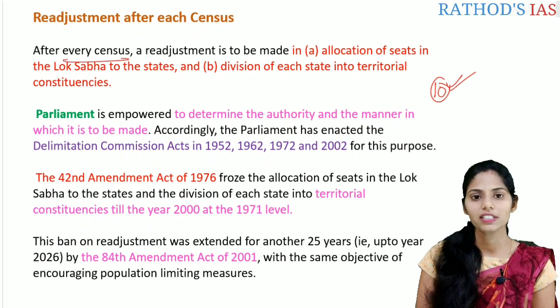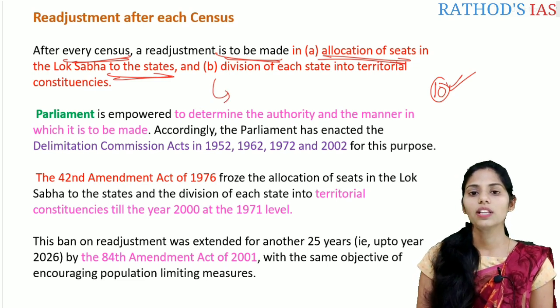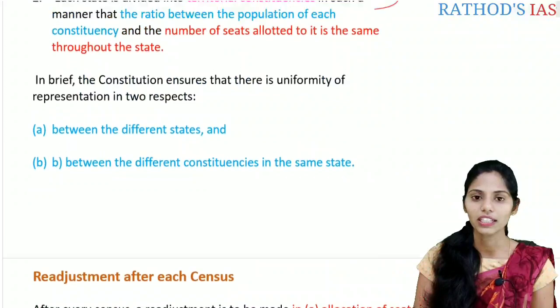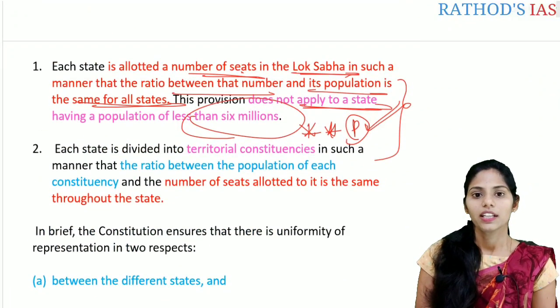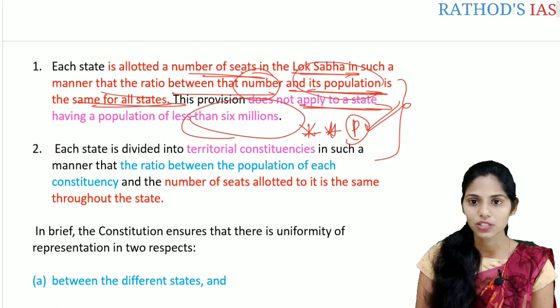So after every census, the readjustment is to be made regarding the allocation of the seats in the Lok Sabha to the states. Why? Because they are based on the population, correct? So here, what it is said is that the ratio between the number which is given and also its population is the same for all the states. So it is based on the population.